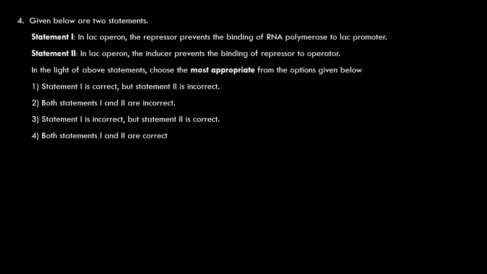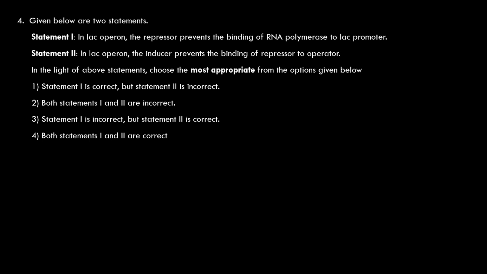Repressor has got two binding sites: operator binding site and inducer binding site, or the substrate binding site, the allolactose binding site. So when the lactose or allolactose binds to the repressor, conformational change takes place in the repressor, and as a result, repressor is detached from the operator, or the repressor cannot attach to the operator.